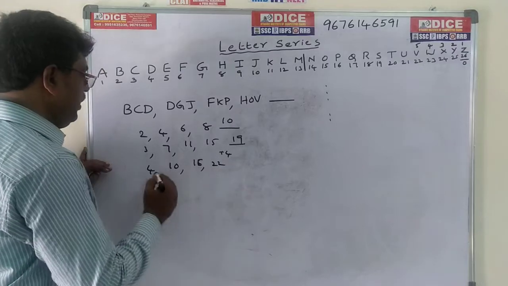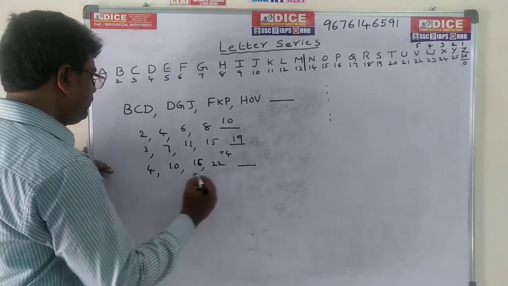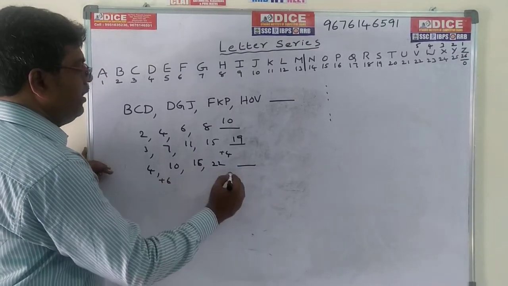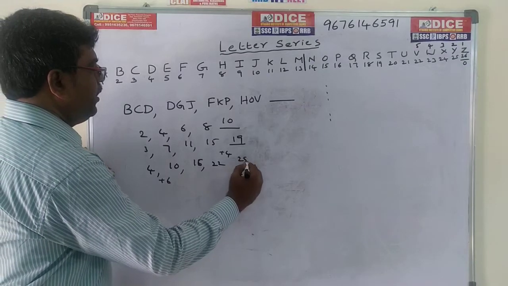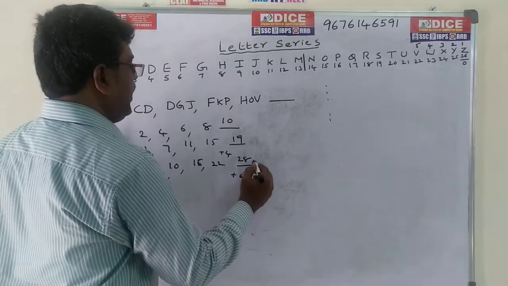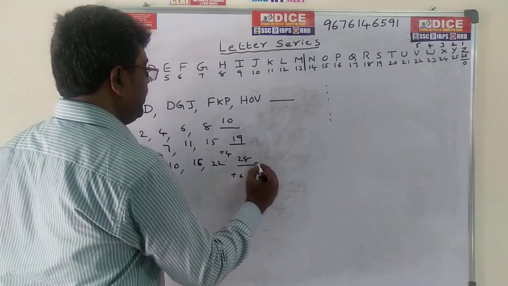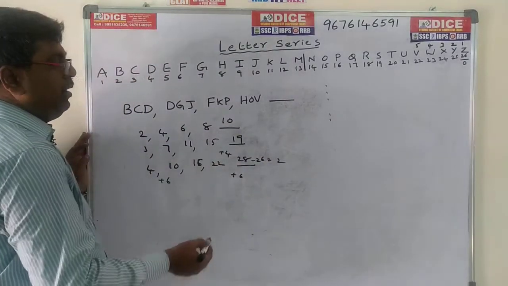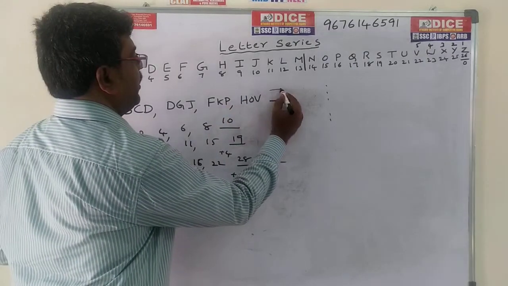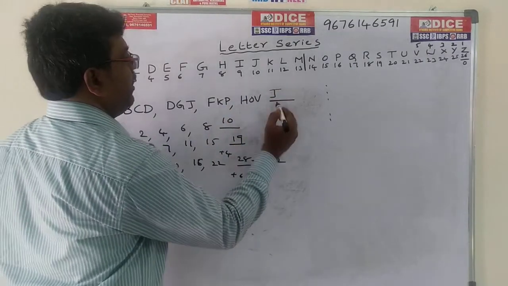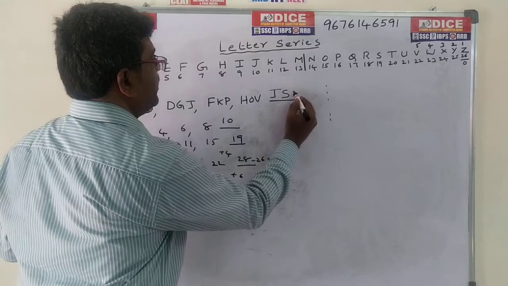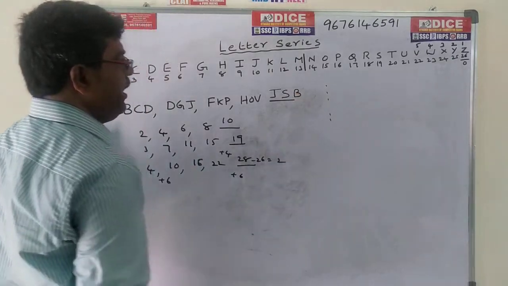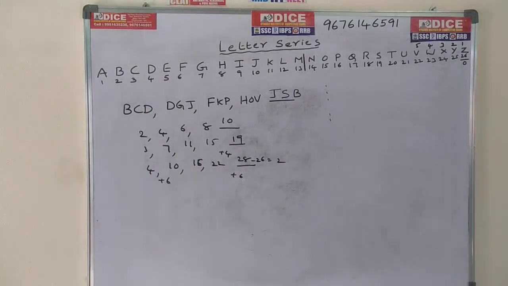22. Here the value is plus 6, plus 6, plus 6. 22 plus 6 is 28. For 28 there is no such letter, so 28 minus 26 gives 2, and that is the value. So 10 means J, 19 means S, 2 means B. So the answer is JSB. Write down this book and go for another one.